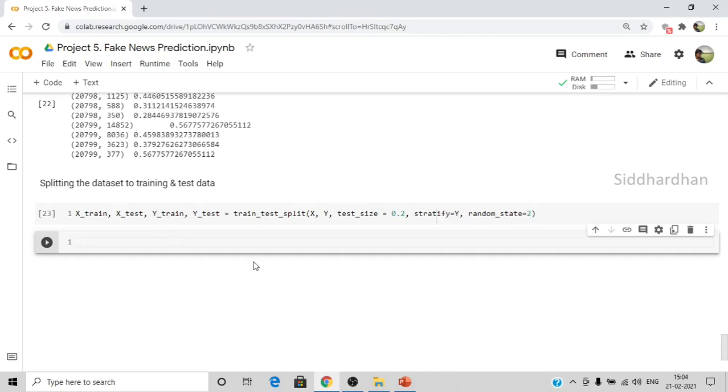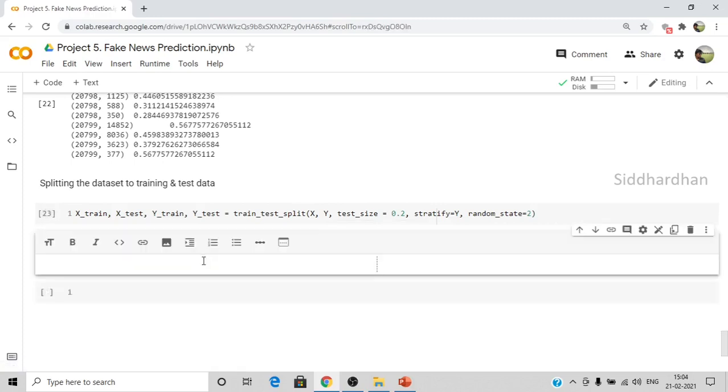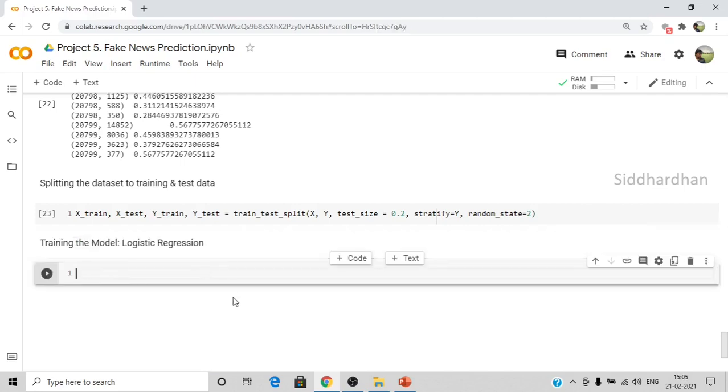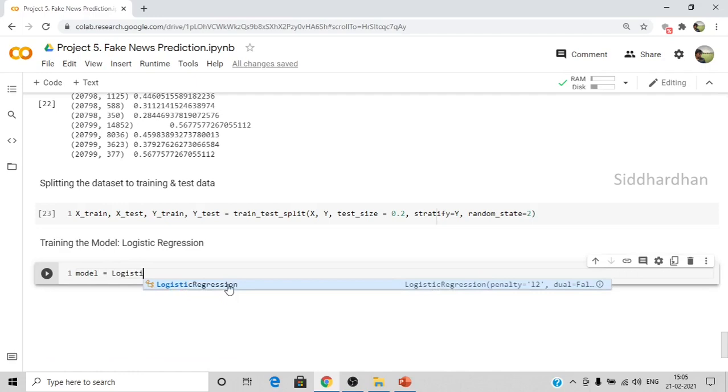Now let's train our logistic regression model. Training the model. So we are using a logistic regression model. We have already imported the logistic regression model function, which is LogisticRegression. Okay, so I'll run this.